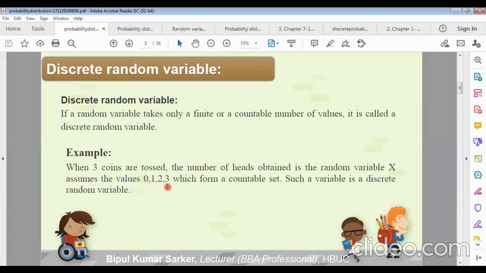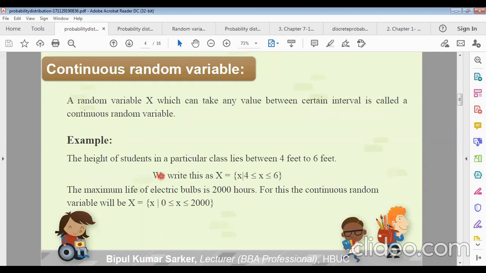Overall, one team can have 0 wins in 3 ODIs. This is an event. One win is also possible, 2 wins or 3 wins, in 3 ODIs of a cricket match of Bangladesh and New Zealand. So this is an example of discrete random variables.